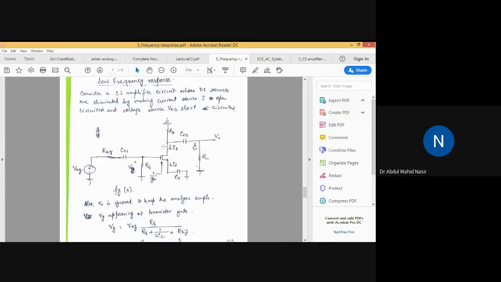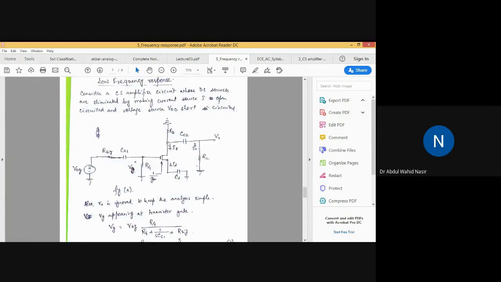That minus ID is being divided into two parts. One part of the minus ID will be going to RD, and the other part of the remaining current of the minus ID will be going to this part. Clear?